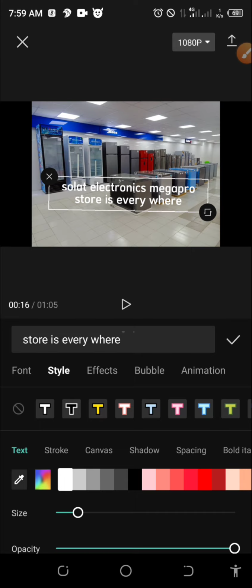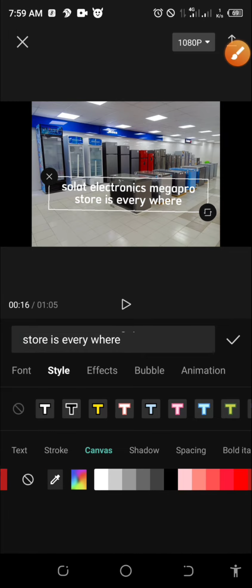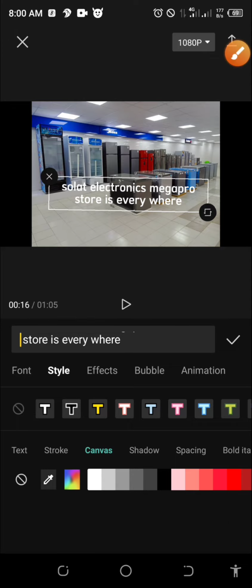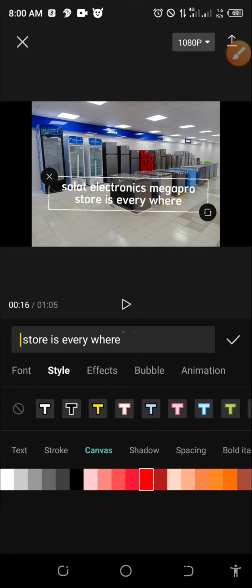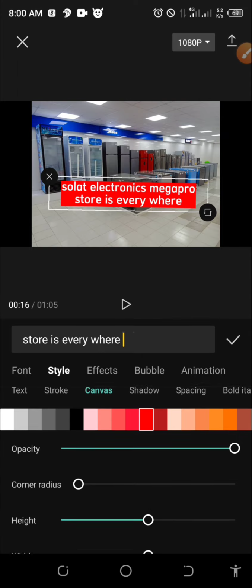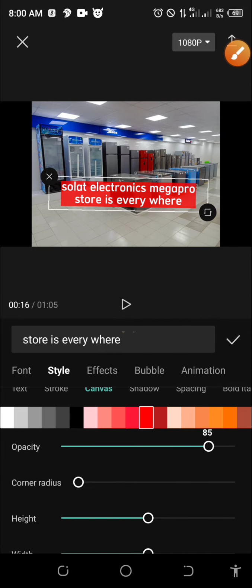So it's white. This is what we call the text canvas. We have not covered everything. We also have text shadow, spacing, boldness, and others. Please play with it. The text canvas is what I want to show you. That one is red. Are you seeing it? This is the text canvas in that video. But the redness has to be adjusted, has to be faded. I will drag the opacity. Anything fade is opacity. Are you seeing it?